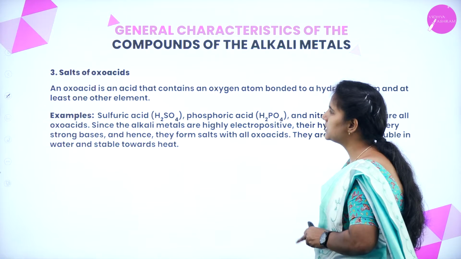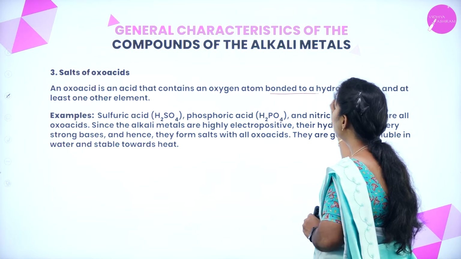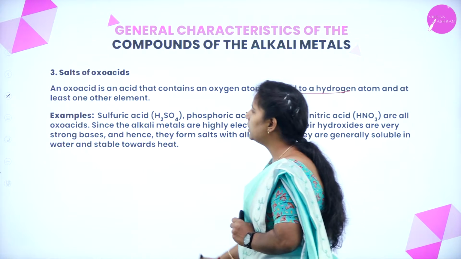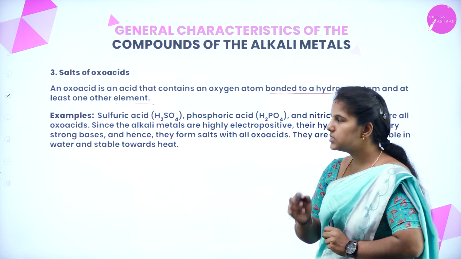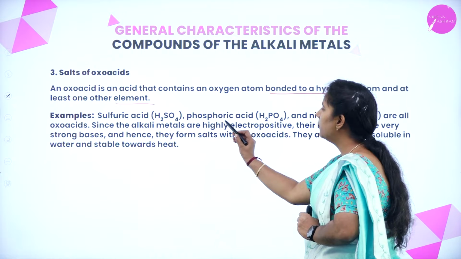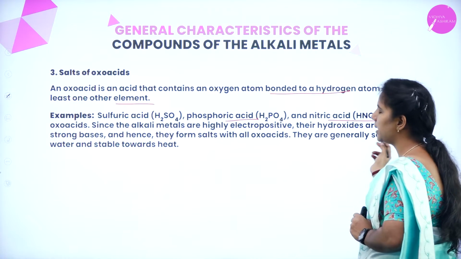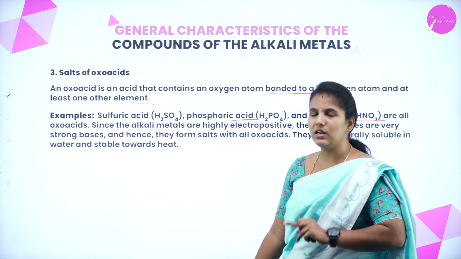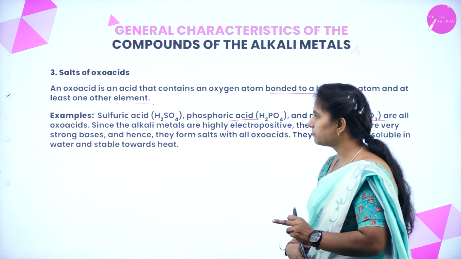Next is salts of oxo acids. An oxo acid is an acid which consists of an oxygen atom bonded with a hydrogen atom, and it has only one other element. Examples are sulfuric acid, phosphoric acid and nitric acid, where oxygen and hydrogen are present.